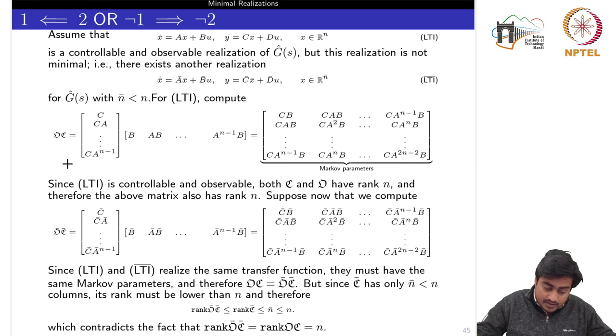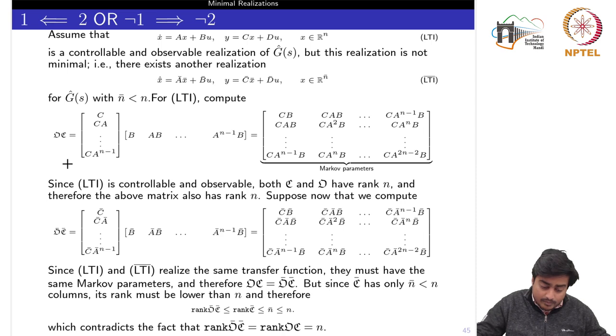So this result basically says that whatever the realization is, if it is both controllable and observable, then it is minimal, or you cannot have another realization of a lesser order.